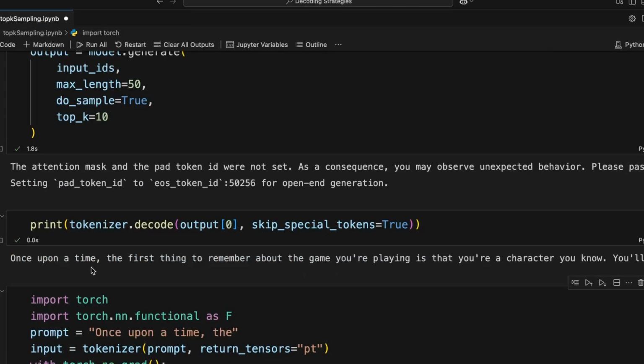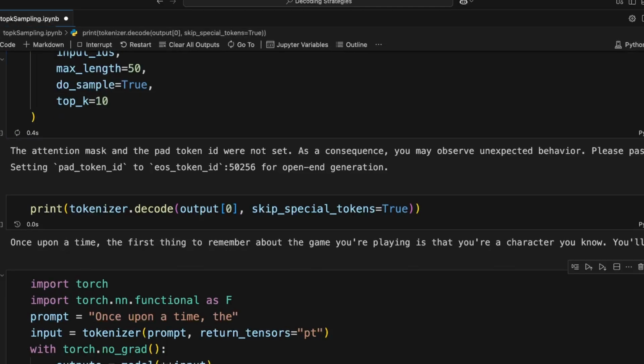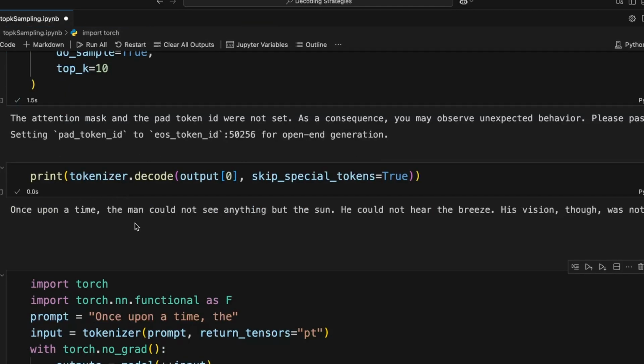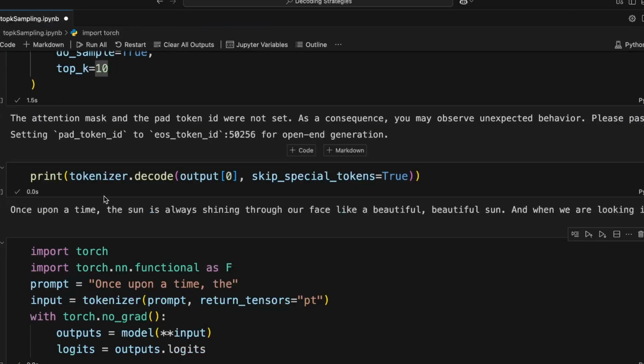So you can see that: once upon a time, the first thing to remember about. And now let's run this again. Once upon a time, the man could. So it's different. Now let's run again, and we are not changing anything here. So the sun is always shining.